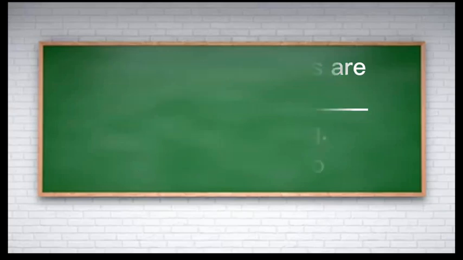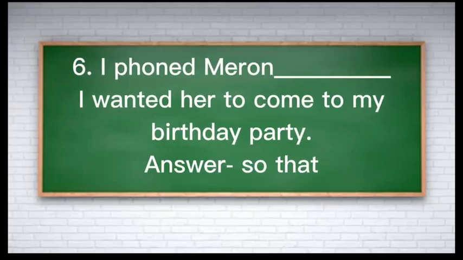And the last one, I found Meron, blank, I wanted her to come to my birthday party. That is a clause. I wanted her to come. So there is a clause, subject and verb form. If there is subject and verb form, we can use in order that or so that. So the answer is I found Meron so that I wanted her to come to my birthday party.